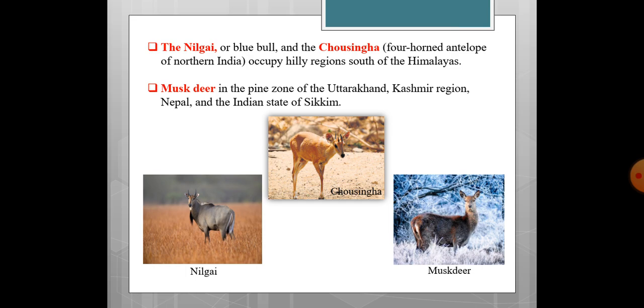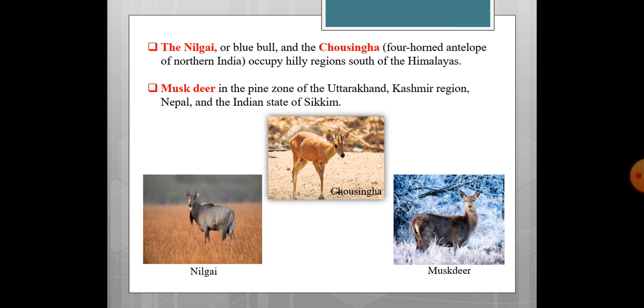From Himalayas to the lower plains and plateaus, this animal nilgai and chausingha is found. Chausingha, this antelope has four horns, that is two pair of horns. Hence, it is known as chausingha.